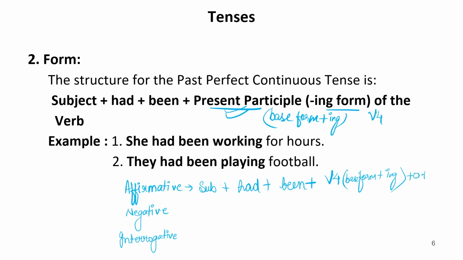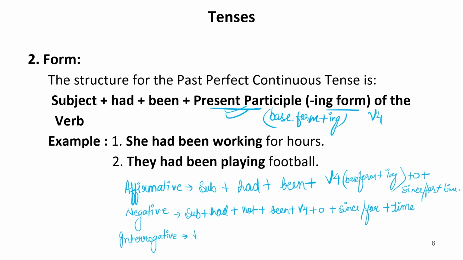Again, we have object. Now, one more important thing is, here before the time we add since or for and then time. In every perfect continuous tense, there should be these two parts, since or for and time. Now, in case of negative sentence, we make it like subject plus had plus not plus been plus verb fourth form plus object plus since or for plus time.